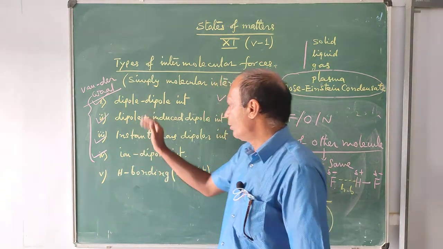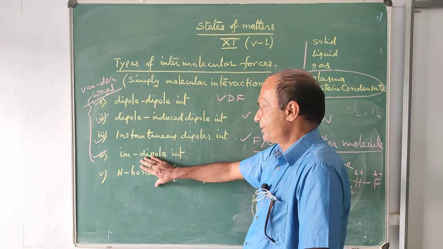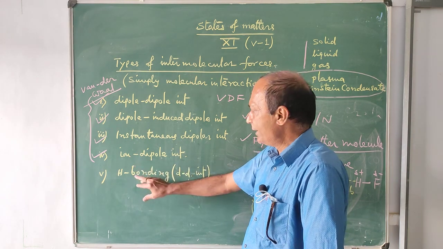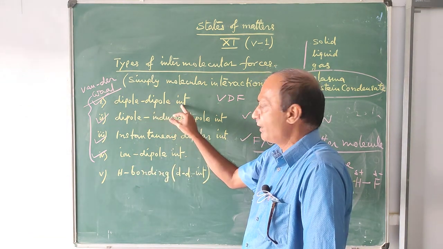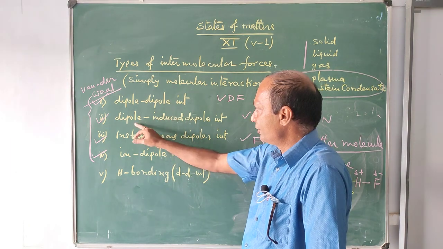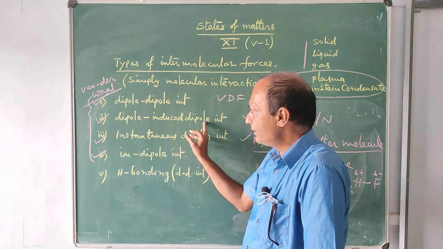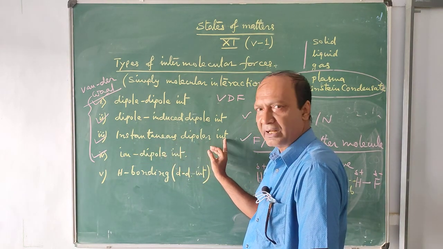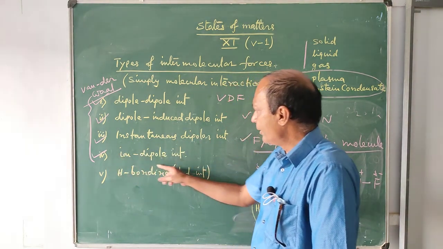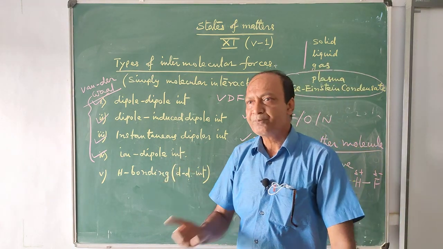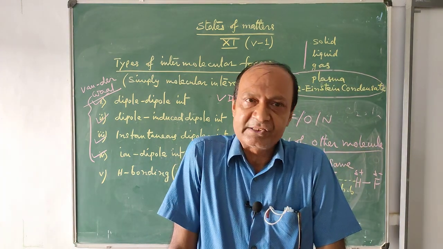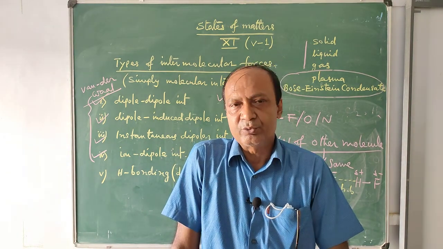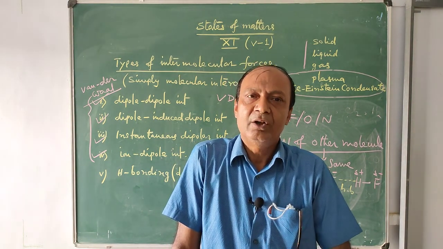If you see the order, hydrogen bonding comes first because it is much stronger. Hydrogen bonding is greater than dipole-dipole interaction, dipole-dipole interaction is greater than dipole-induced dipole interaction, and dipole-induced dipole interaction is greater than instantaneous dipolar interaction. You will not keep ion-dipole interaction in this order. As I told you, ion-dipole interaction is a different thing, it depends upon the charge and size of the ions. That's why it is not given in the order.